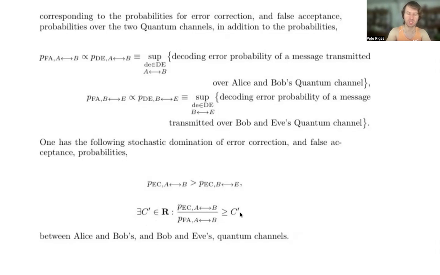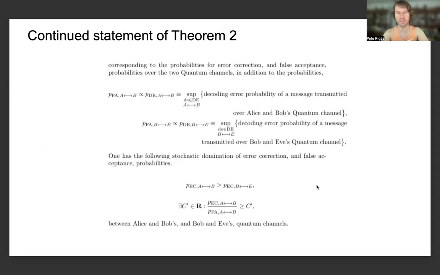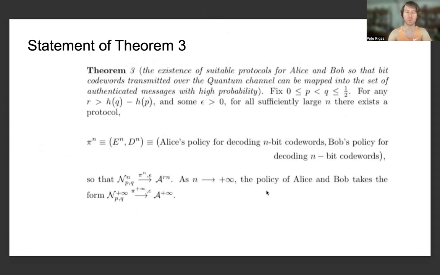Sorry, in a previous version I had "up to constants", but I changed it. It's just bounded below by a strictly positive real constant. So again, this demonstrates the probabilistic nature of quantum information and how we can incorporate probabilities into our information processing tasks for classical bit coverts being transmitted over a quantum channel. And finally, we end up with the third final result,